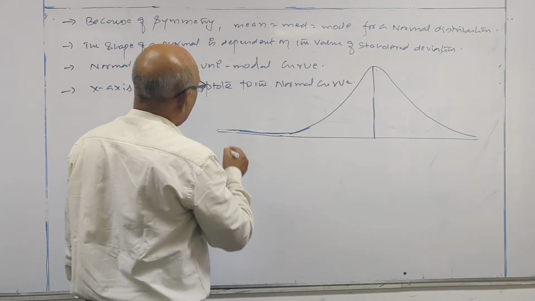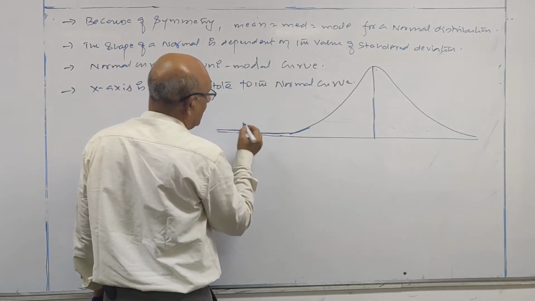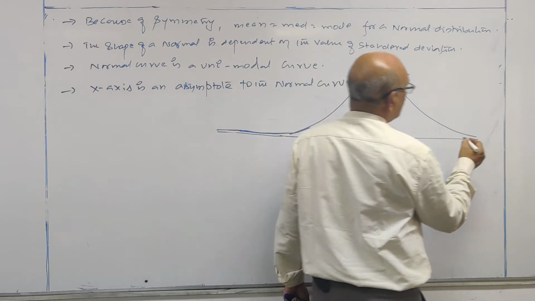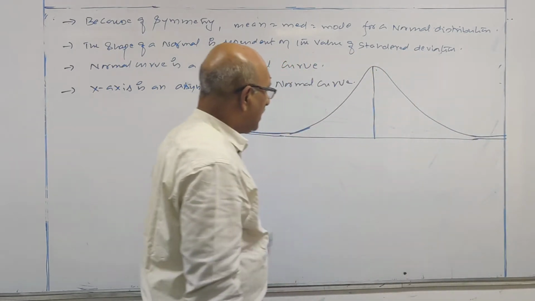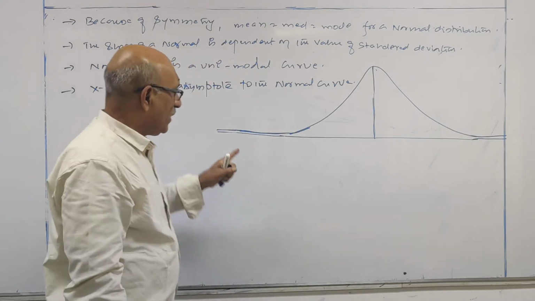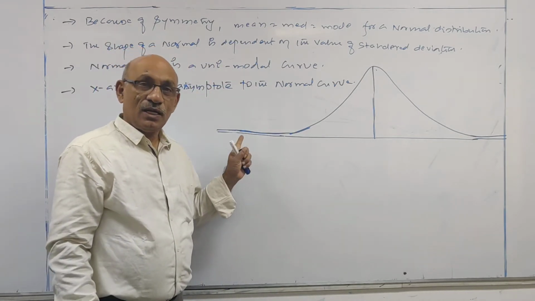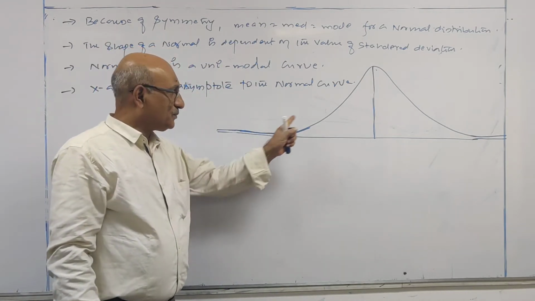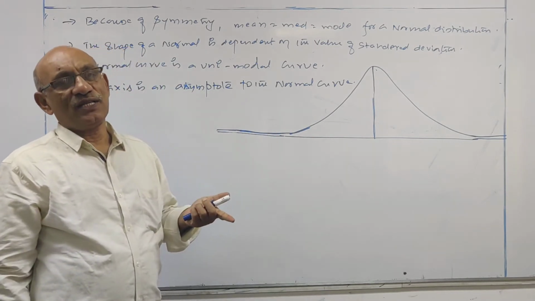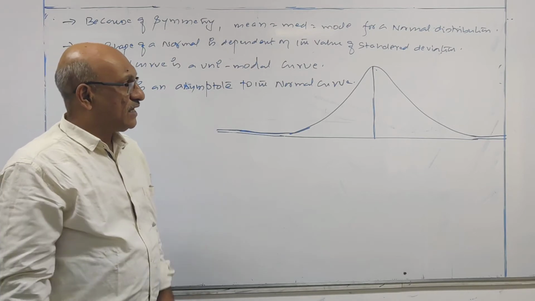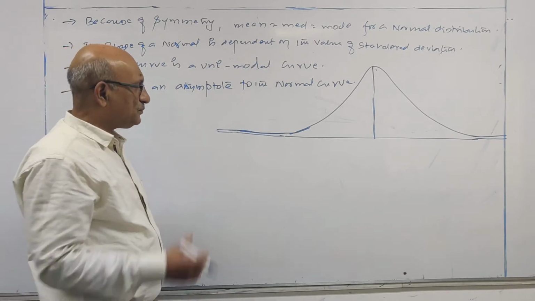The tails of the normal curve, both the sides, are running parallel to the x-axis, but they will never touch the x-axis. That is the meaning of asymptote.